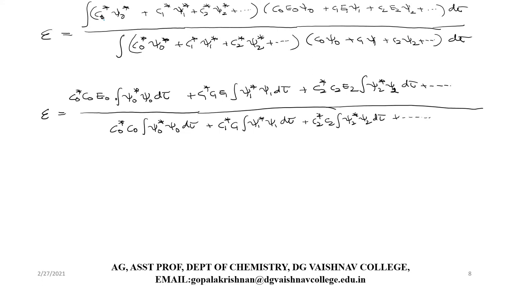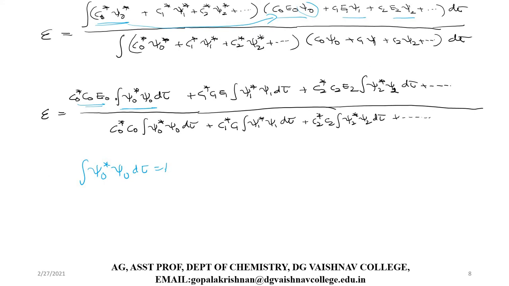Now I'm going to multiply this C naught star with all these terms first. Suppose I multiply this with the first term, what will I get? I'll get C naught star C naught times E naught. I'm keeping it as such. Then I'll get the integral psi naught star psi naught d tau. You know very well psi naught is normalized, therefore the integral psi naught star psi naught d tau will be equal to 1.